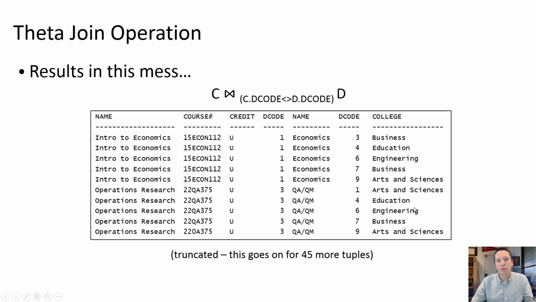So that's not useful in this particular scenario. However, there are some cases where a theta join might be useful. For example, if you wanted to run a report of all students that haven't taken a certain class, or all of the classes that a certain student has not taken. Or maybe a list of all employees that do not have access to a certain building, or all of the buildings that a certain employee does not have access to. That's a time when a theta join might come in useful, but certainly not as often as the equijoin.